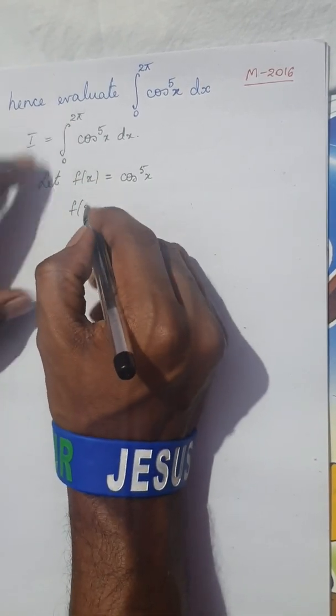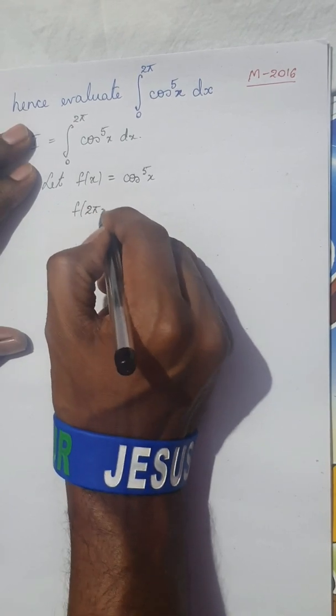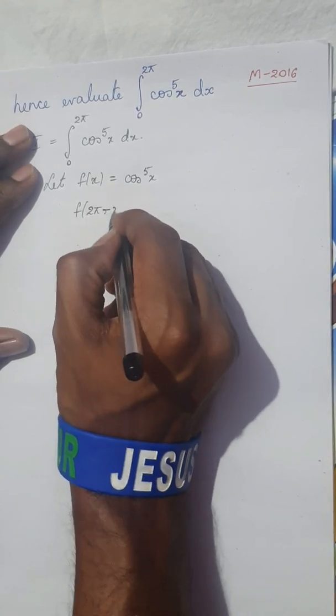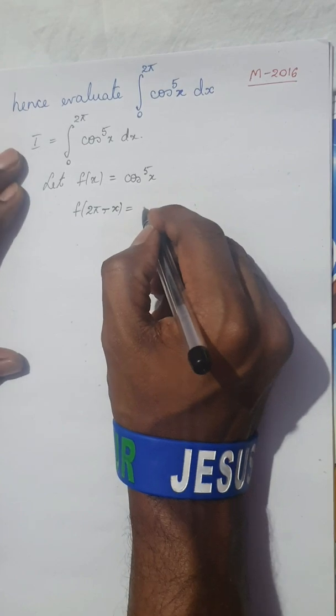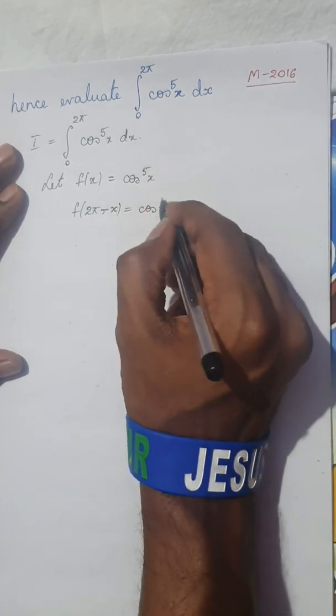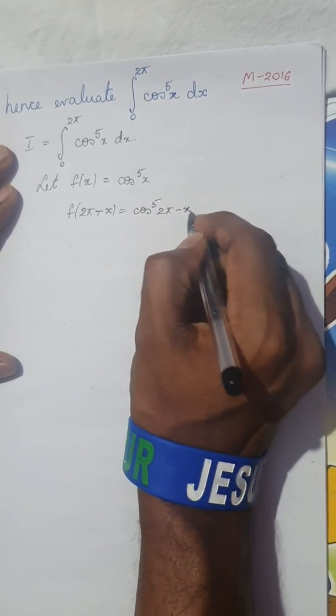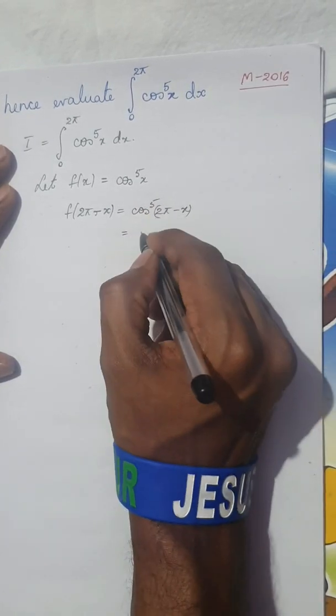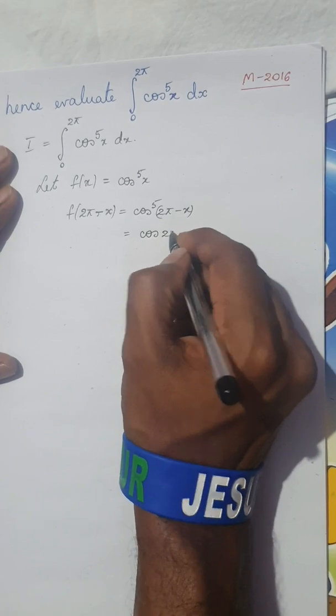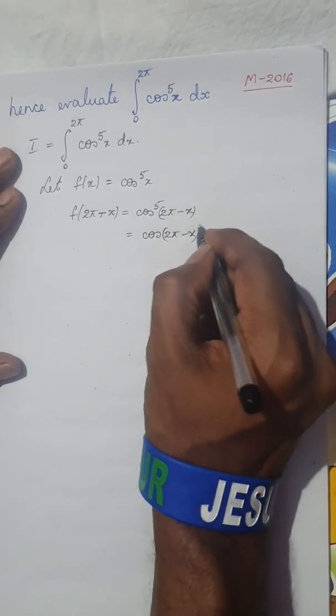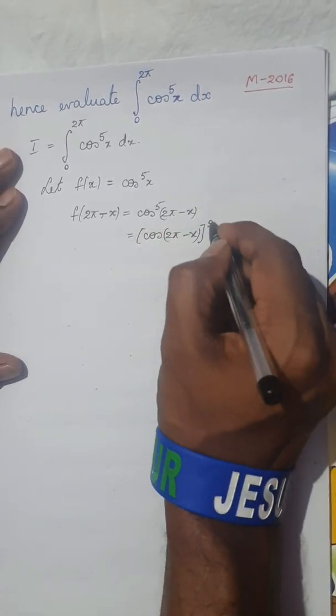Here 2a is nothing but 2 pi. So, f of 2 pi minus x is nothing but replace x by 2 pi minus x. So that is cos power 5 of 2 pi minus x, or else you can write it as cos of 2 pi minus x whole power 5.